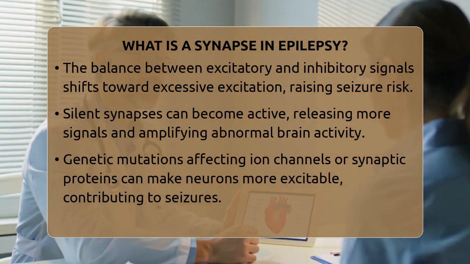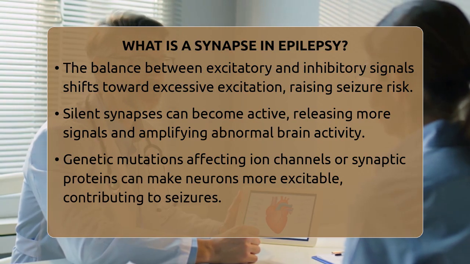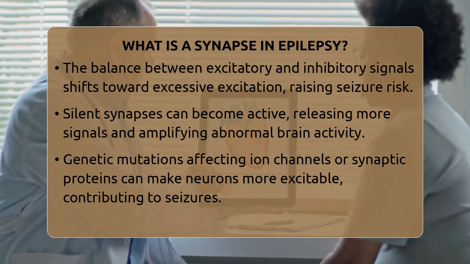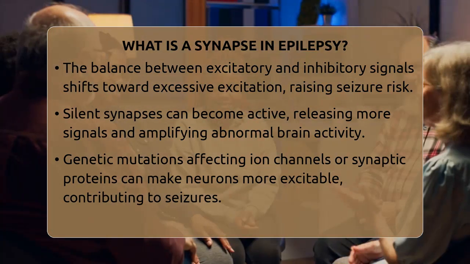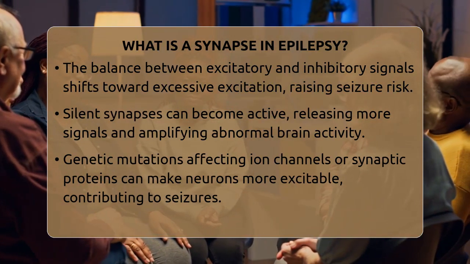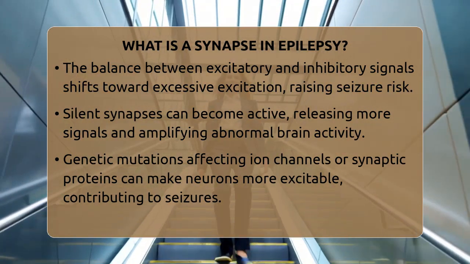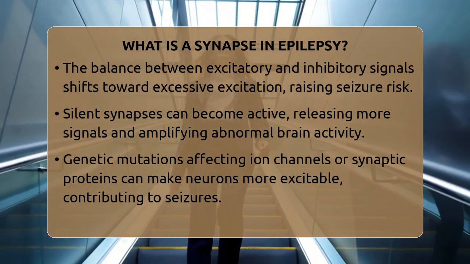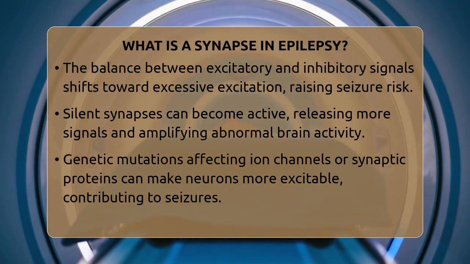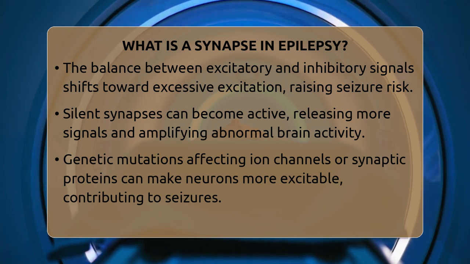Genetic factors also play a role. Mutations in genes that code for ion channels or synaptic proteins can alter how neurons communicate. For example, mutations in the gene SCN1A, which affects sodium channels, can make neurons more excitable, raising seizure risk. Changes in proteins involved in transporting synaptic components or releasing neurotransmitters can also disrupt normal communication, making seizures more likely.